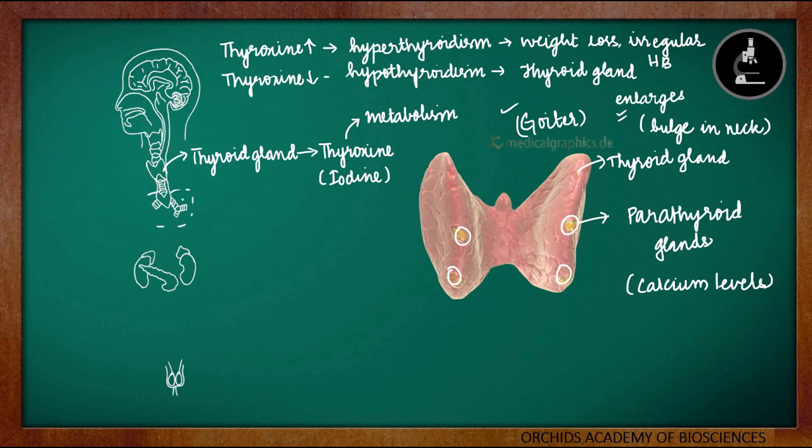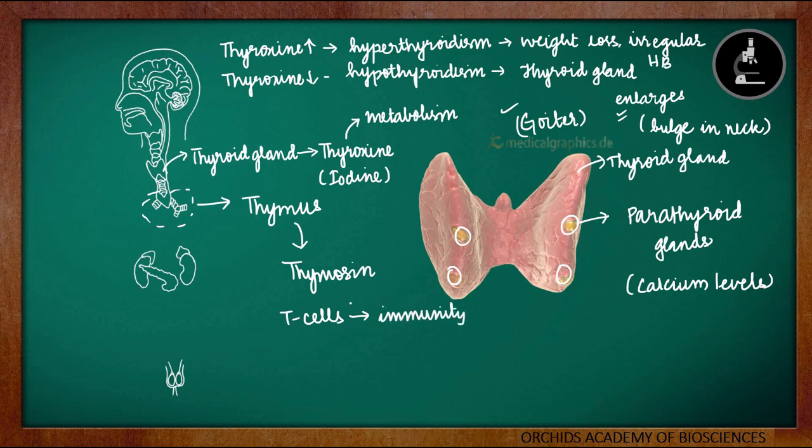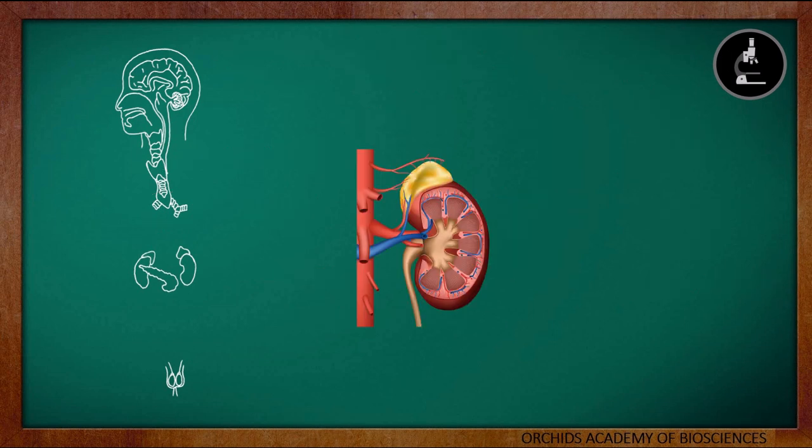Moving on to the next gland, that is thymus. The thymus gland is located in front of our chest and in between our lungs. Thymus produces a hormone, thymosin. Thymosin is a hormone of thymus, and it stimulates the development of T cells. These T cells play a very important or crucial role in the immune response. So for the immunity or for the immune response, the development of the T cells are stimulated by the hormone thymosin.